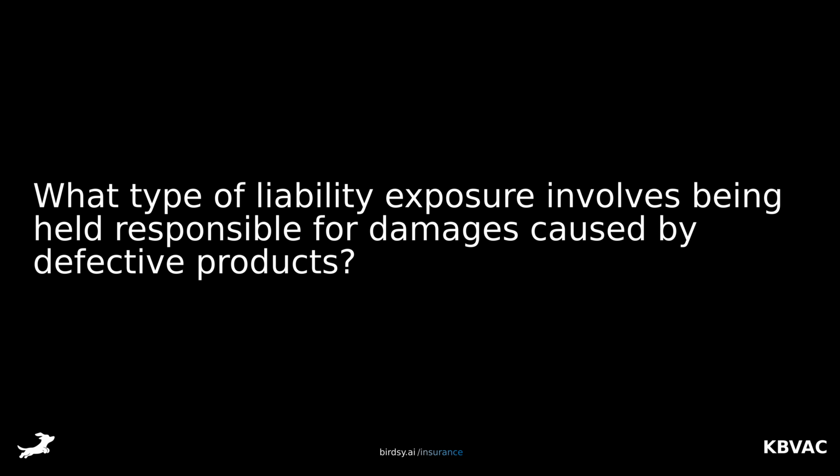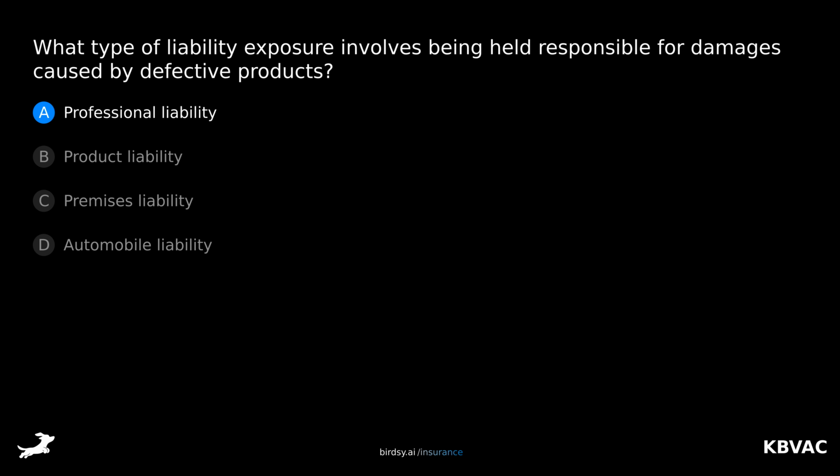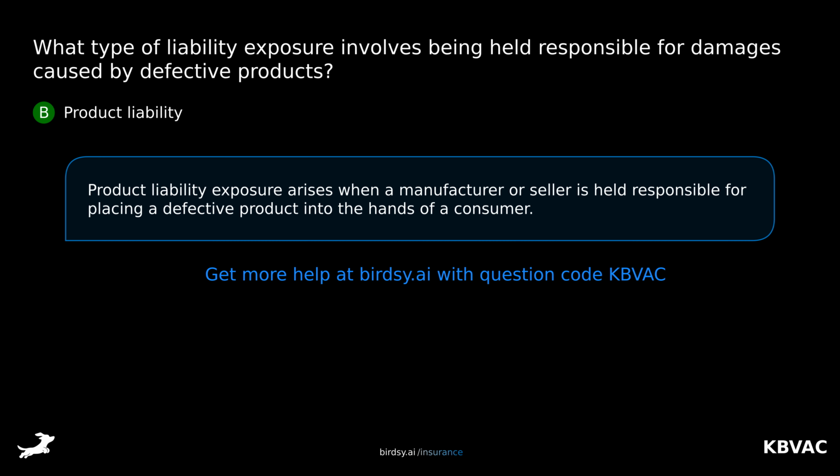What type of liability exposure involves being held responsible for damages caused by defective products? Is it A, professional liability, B, product liability, C, premises liability, or D, automobile liability? The answer is B, product liability. Product liability exposure arises when a manufacturer or seller is held responsible for placing a defective product into the hands